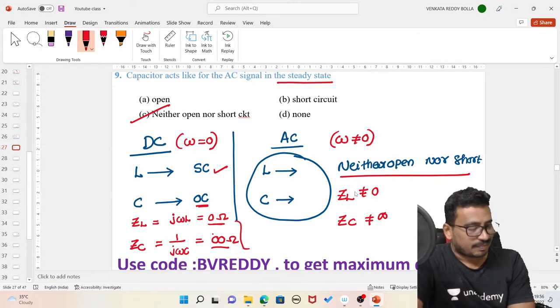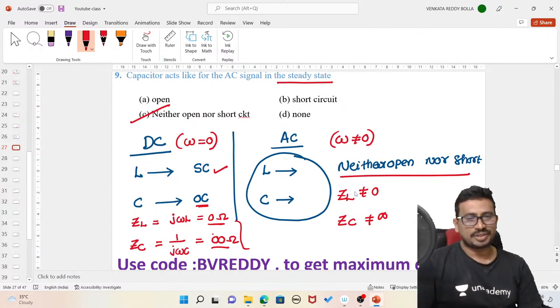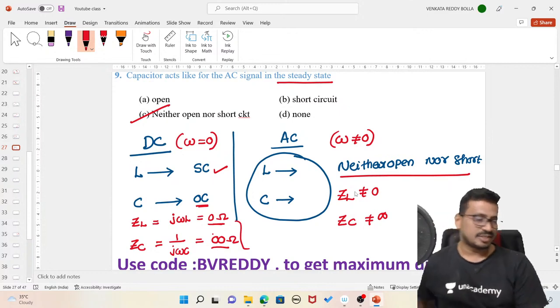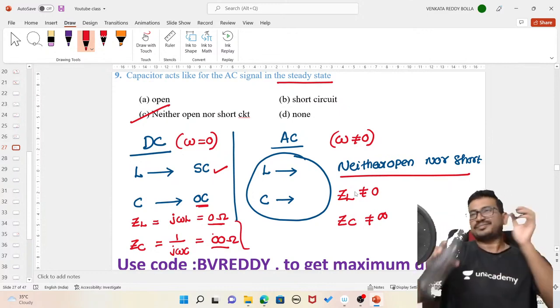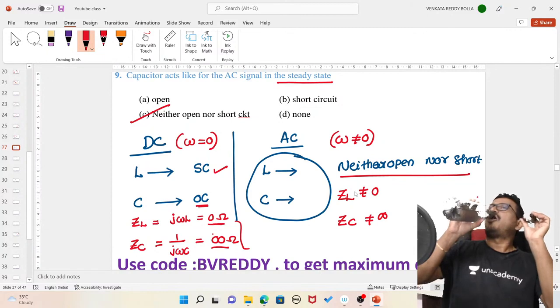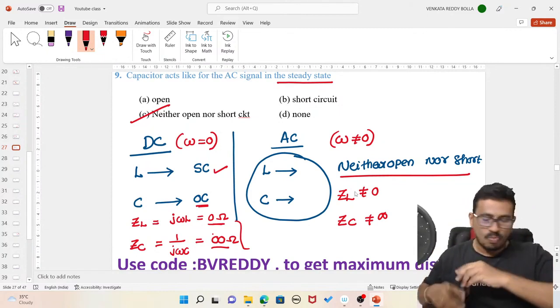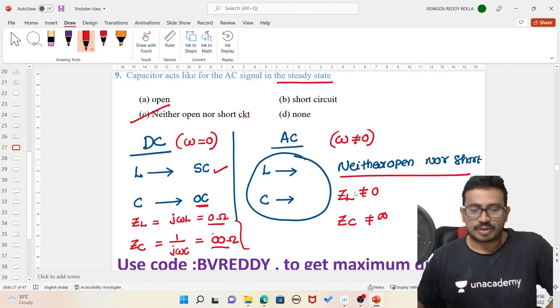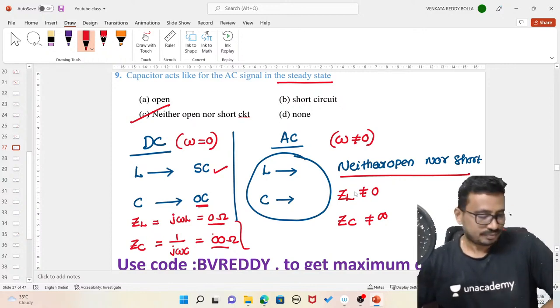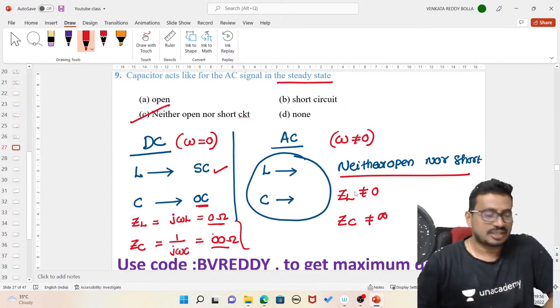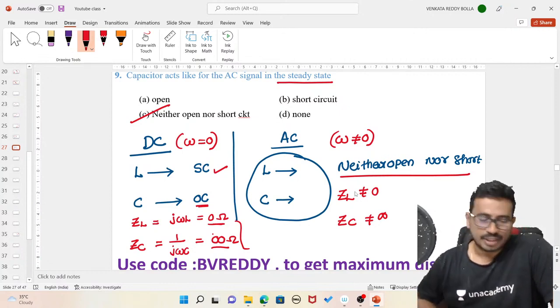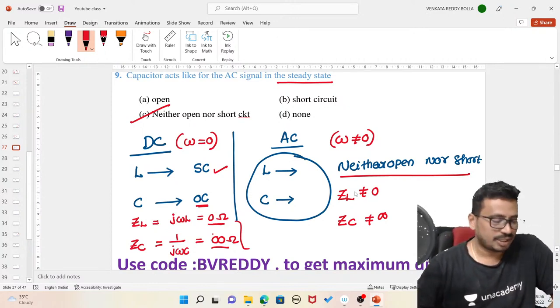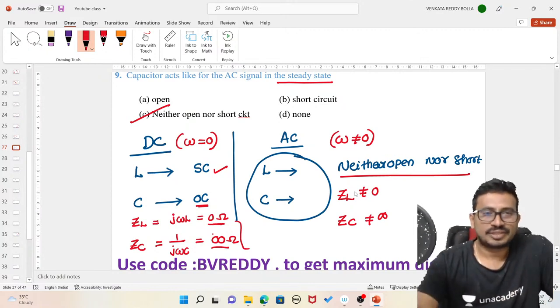That is for DC supply, Shashank. So we used to do the short circuit and open circuit for the DC case, not for AC. Remember we discussed a concept called the sinusoidal steady state, or the AC steady state? At that point, the inductor and capacitor are converted to impedance form, j omega L and 1 by j omega C. We have simplified, isn't it? So in the AC case, it doesn't behave that way.